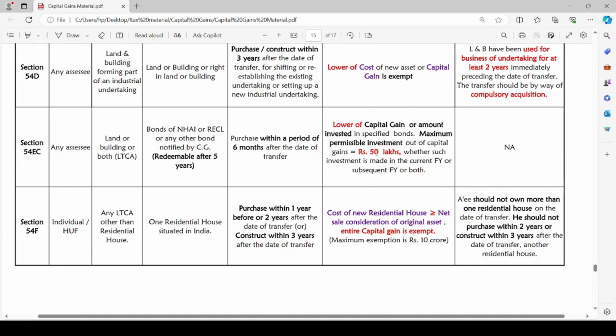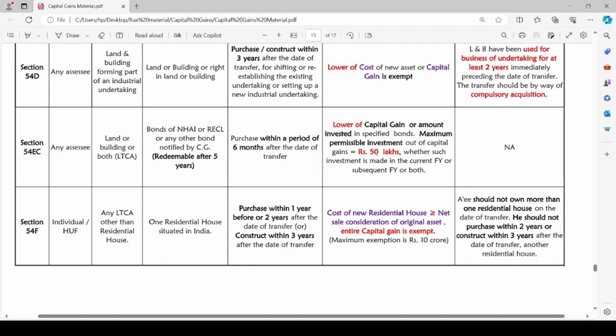Exempt amount is lower of capital gain or amount invested in specified bonds. In the previous cases, we are taking cost of acquisition of assets. Similarly, here the amounts are invested in specified bonds or capital gain. Whichever is lower is the exempt amount. Maximum permissible investment out of capital gains is rupees 50 lakh only, whether such investment is made in current financial year or subsequent financial year or both.